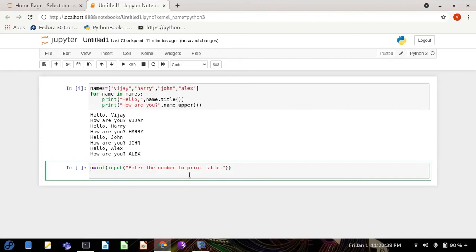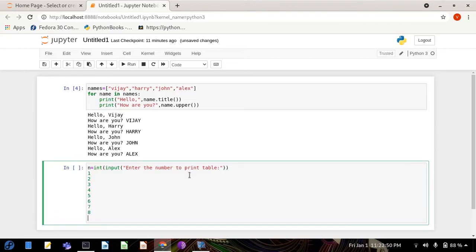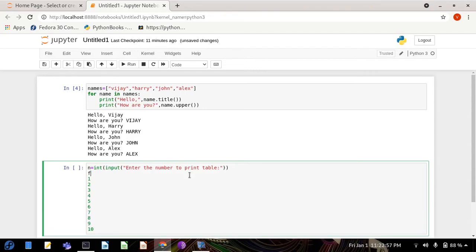So what is the rule of tables? Whatever the input is, you have to print it multiplied by 1, 2, 3, 4, 5, 6, 7, 8, 9 and 10. For this you have to create a for loop. In the for loop you can use i in range. In the range function you can call 1 to 10 here. I am starting from 1 and going up to 10.